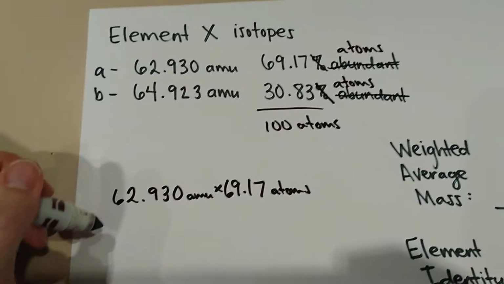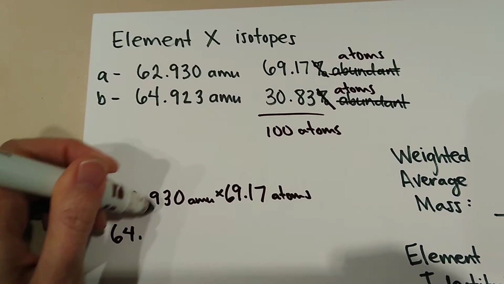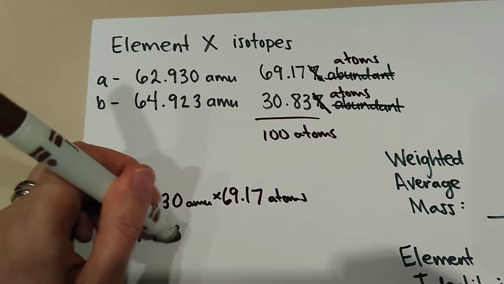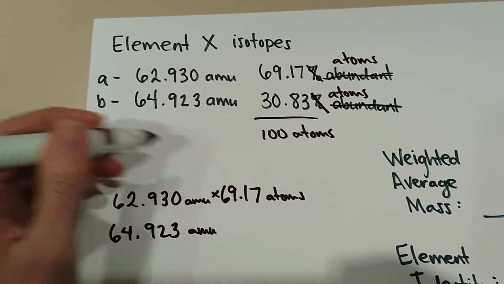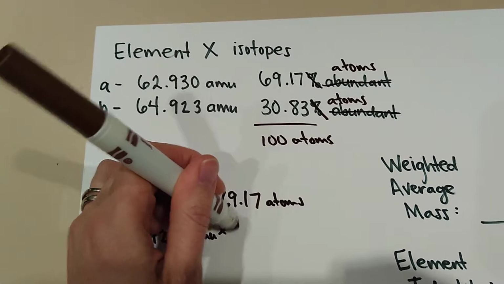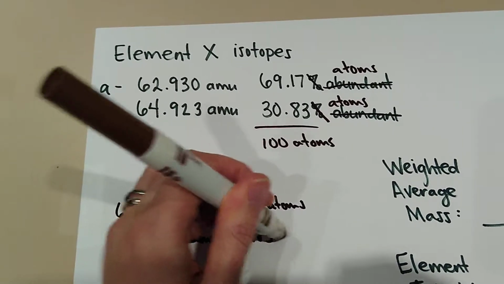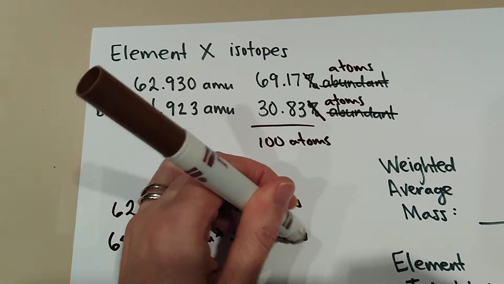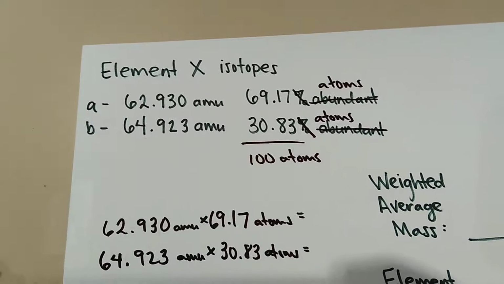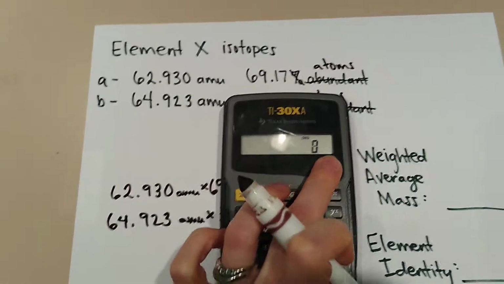And 64.923 AMUs times 30.83 atoms. Get some answers here. Let's see if I can type that into the calculator.